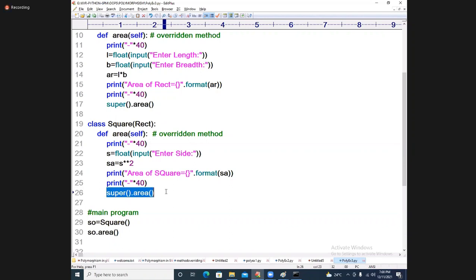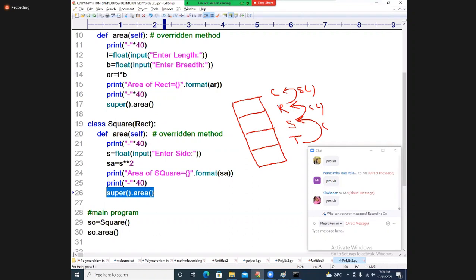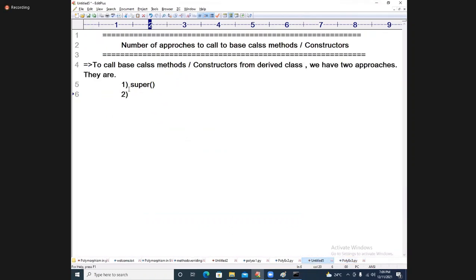Here it is calling what? Step by step, like a ladder. Like a ladder you are calling, like a ladder you are entering, step by step. This is called a circle, this is called a rectangle, this is called a square, this is called a triangle. Triangle to this one, this one to this one, and from here to here. This is the super function you are using. But I want to call from triangle directly to this circle. This requirement gives the important information called the second approach.